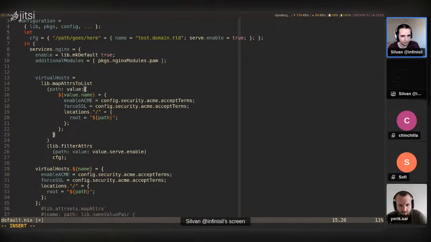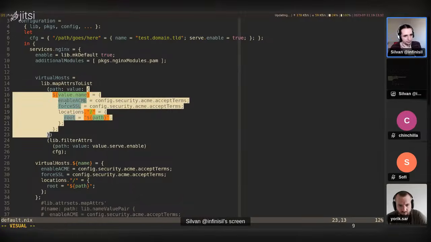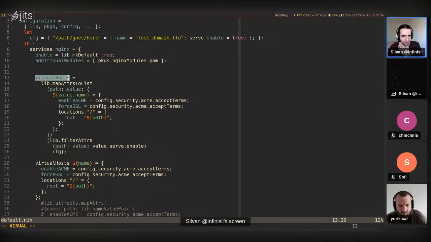Let me remove the level of indentation. Okay, and so now we return an attribute set with just a single definition for the virtual hosts, but we need multiple of them. To do this, there's a convenient method called lib.mkMerge. So lib.mkMerge takes a list of definitions and treats them as if you defined this option multiple times using all of these definitions.